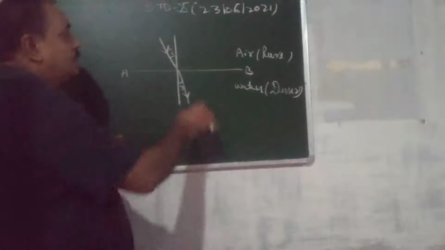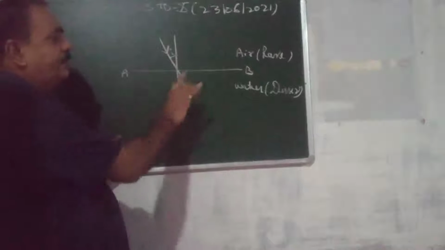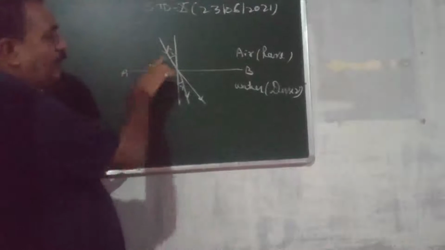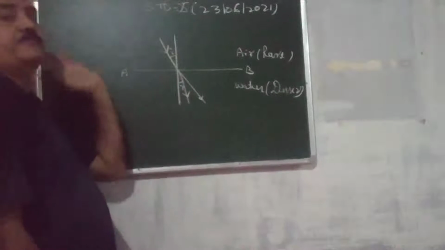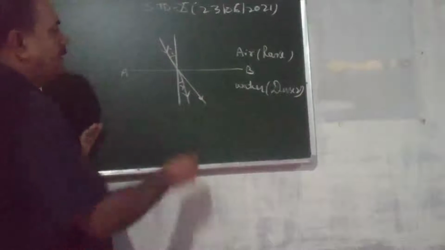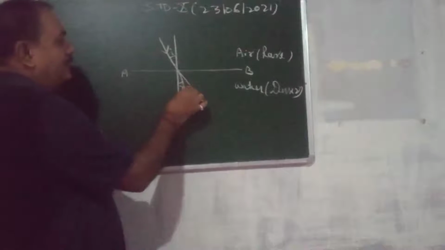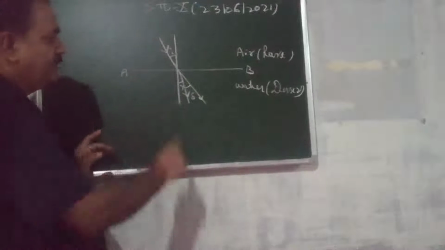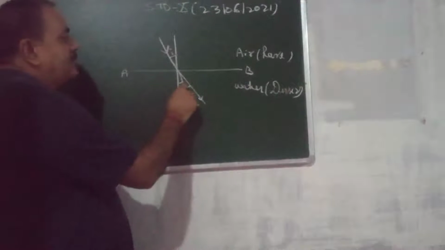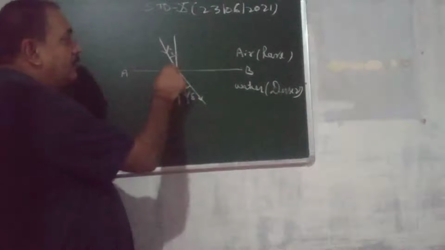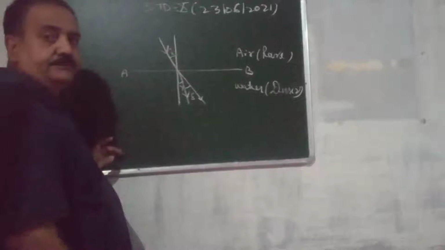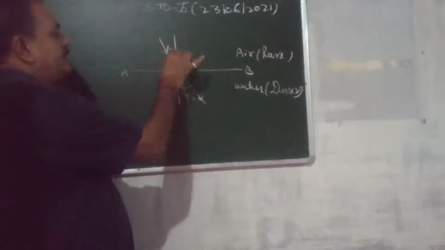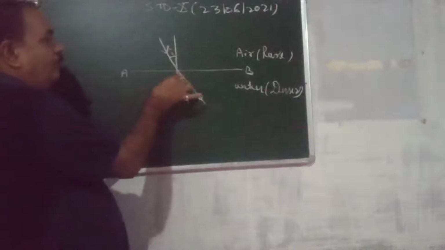Now, if there is no such different medium, then the ray will pass undeviated like this. But because of the different medium, it deviated from its path. Right? So this is delta. Delta, what is delta? Deviation. This delta is the angle by which the refracted ray deviated.